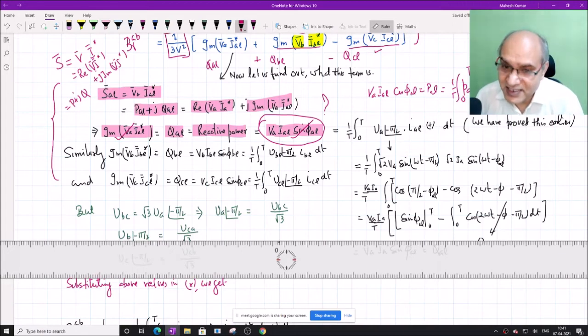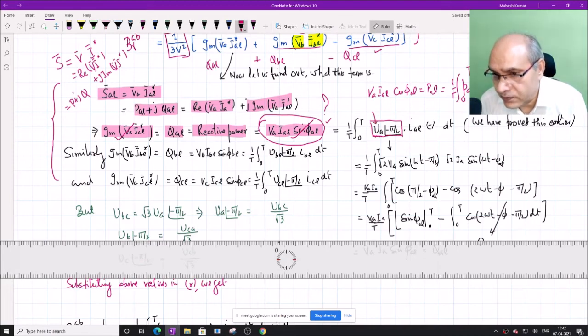The answer is yes. And how is it yes? It is like this: this term can be expressed as 1 by T integral from 0 to T of V A shifted by minus pi by 2 radian angle. This is a strange representation because normally we cannot express the angle, the phasor, and the real time domain quantity together.